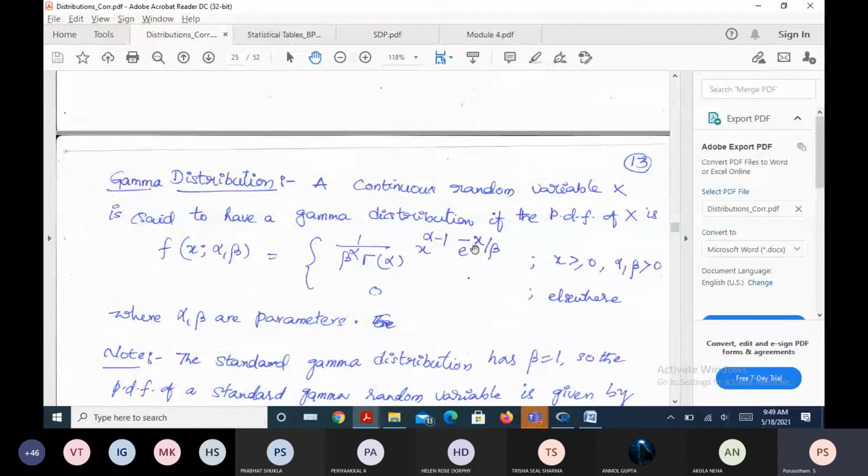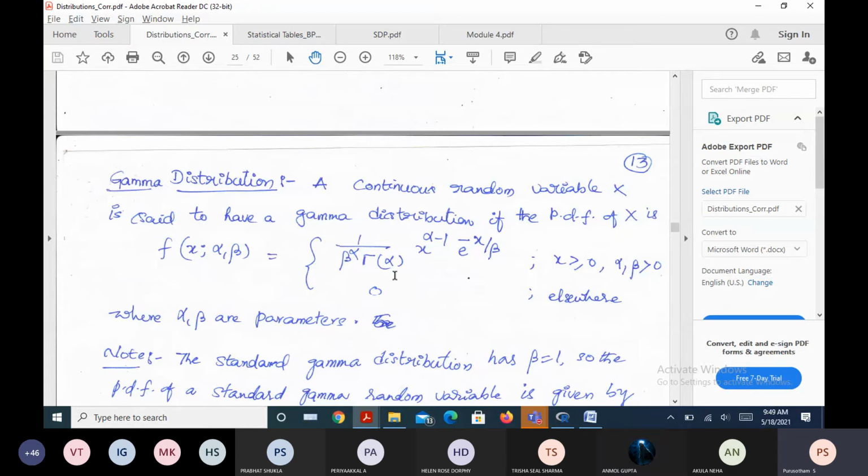What is gamma of 1? As I said, gamma of n plus 1 is n factorial, so gamma of 1 is gamma of 0 plus 1, which is 0 factorial, which is 1. So gamma of 1 is 1.